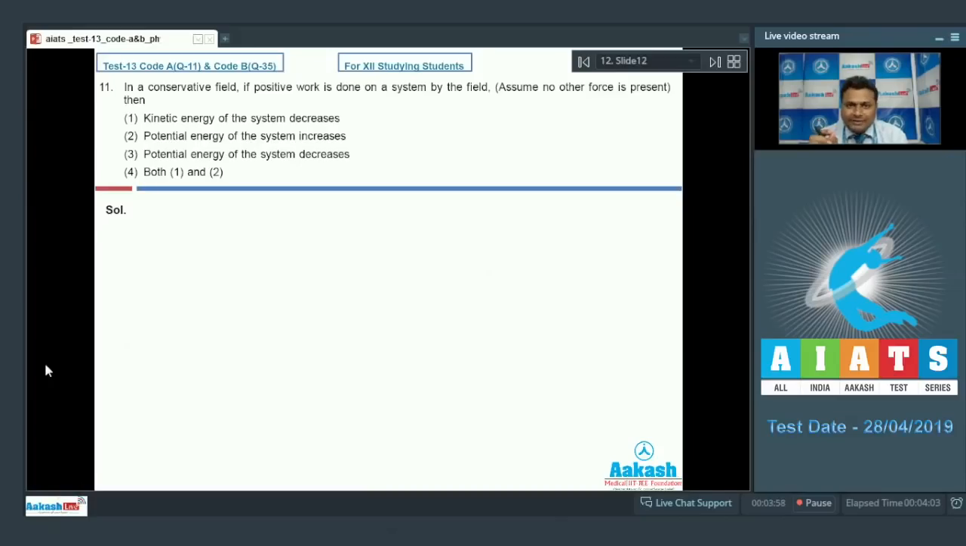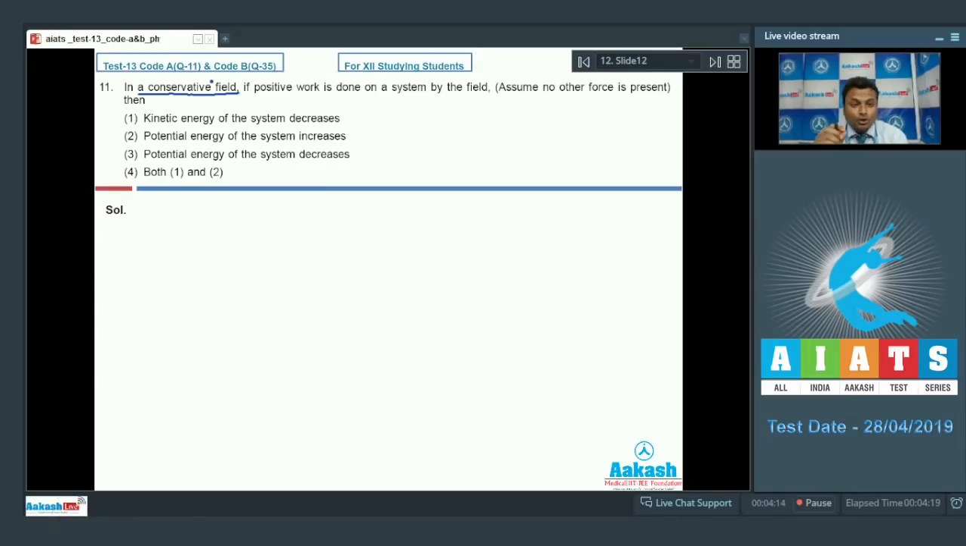So here is question number 11, everyone. In the conservative field, if positive work is done on a system by the field, then assume no other force is present. Pick out the correct option. Field is conservative and work done is positive.